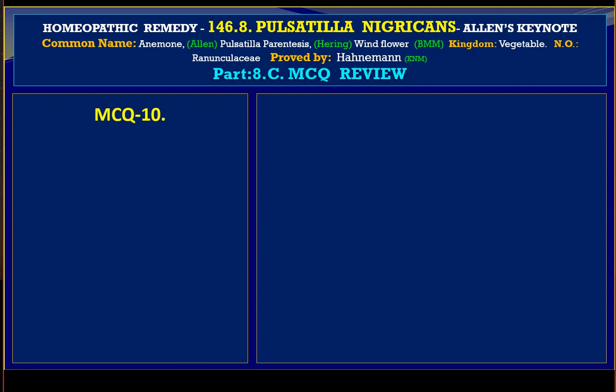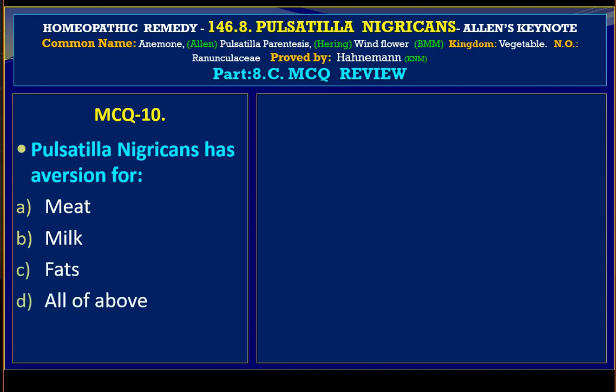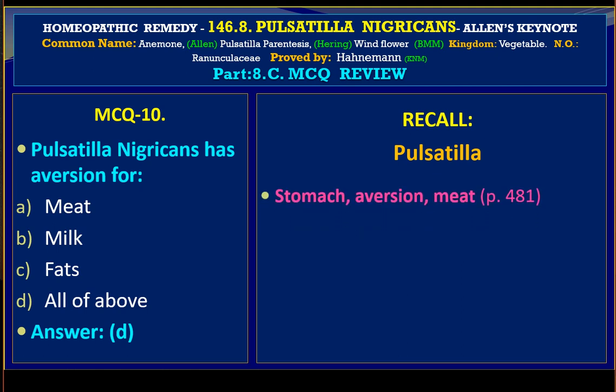MCQ 10. Pulsatilla nigricans has aversion for variable A. Meat, B. Milk, C. Fats, and D. All of the above. The answer is D, all of the above. Let us recall, under Pulsatilla, stomach, aversion to meat, a first grade representation.